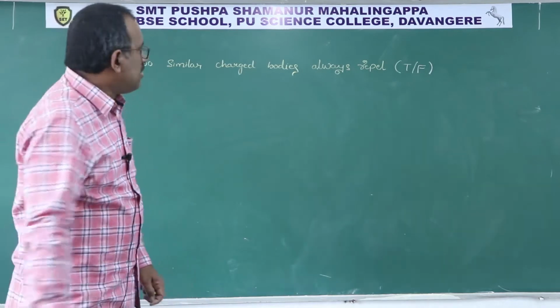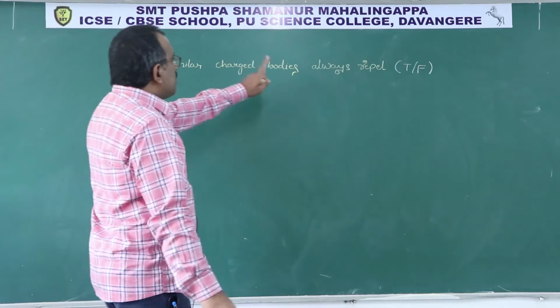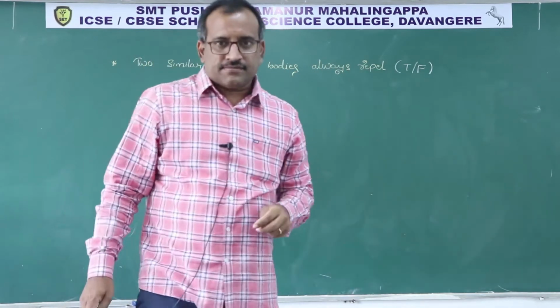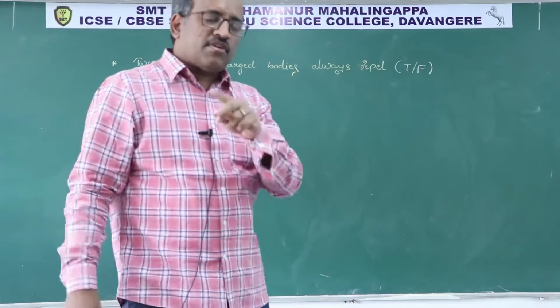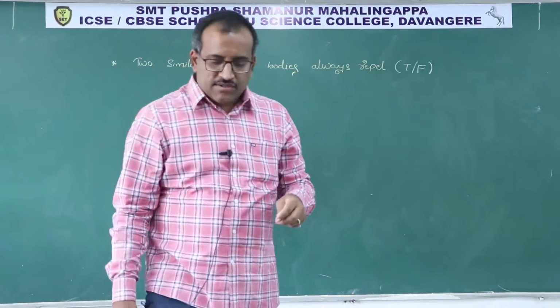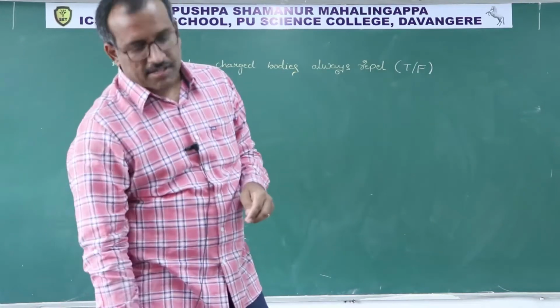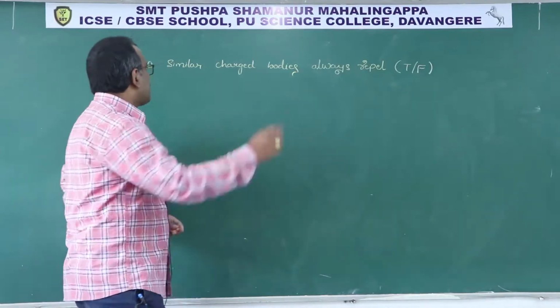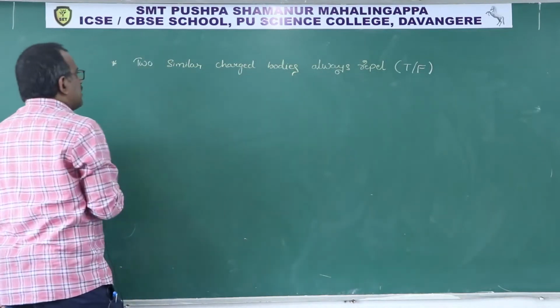Listen carefully. Two similar charged bodies always repel. As I discussed, positive, similar charge, negative, similar charge, they will repel. Right? They will repel. But there is a lot of difference here.